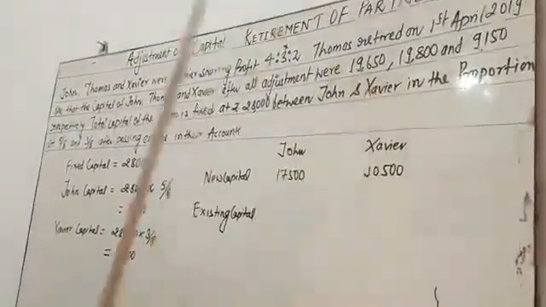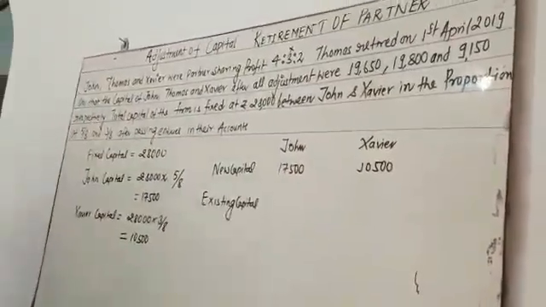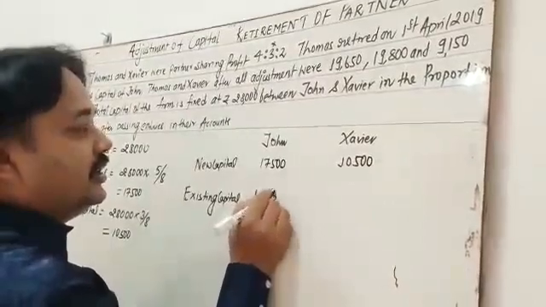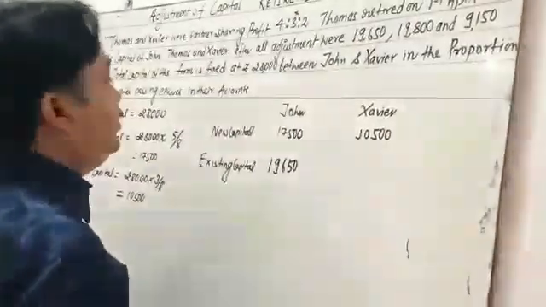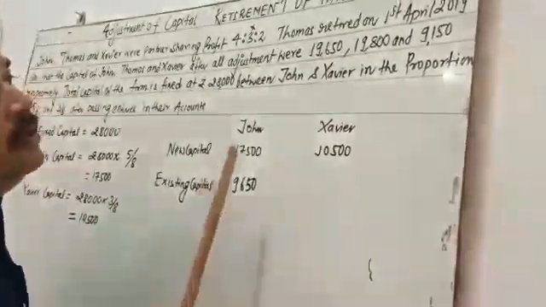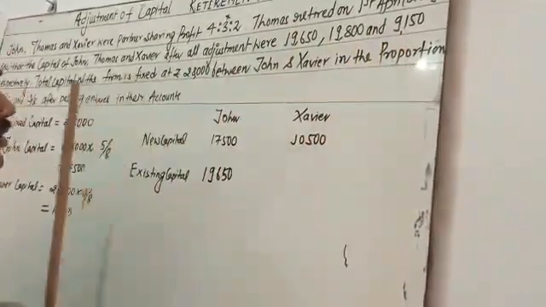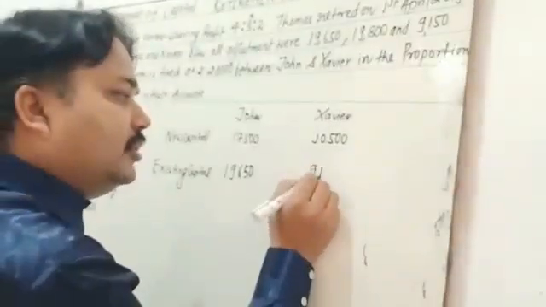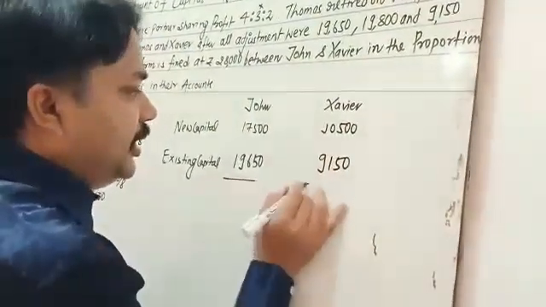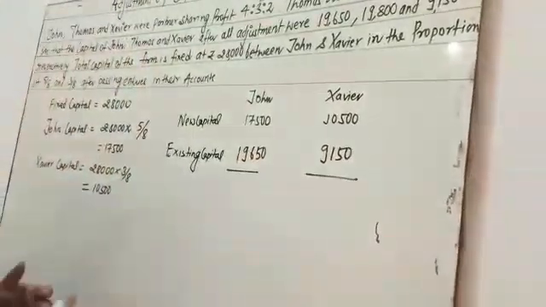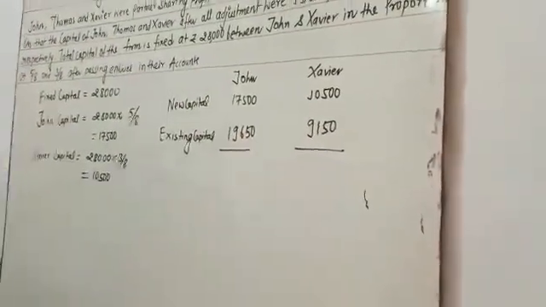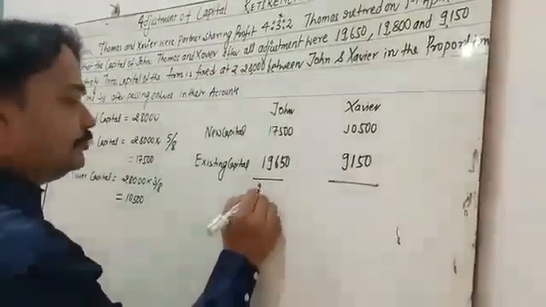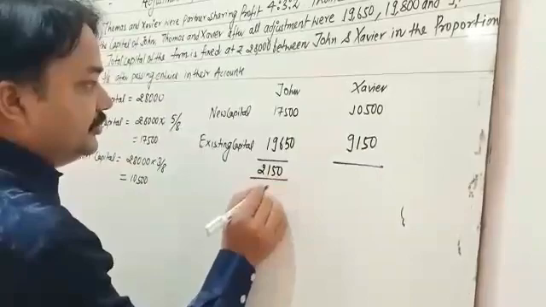John's existing capital is 19,650 and Xavier's existing capital is 9,150. You calculate the difference. So what is the difference here, my dear student? The first difference is 2,150 rupees.